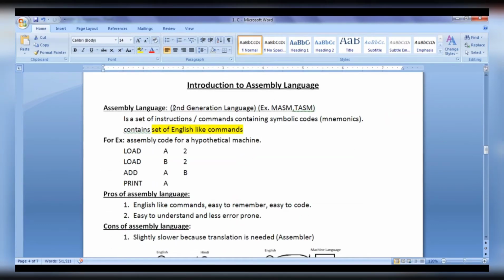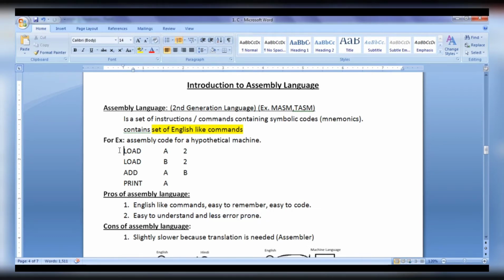Assembly languages are second generation languages. Assembly language is a set of instructions or commands containing symbolic codes or mnemonics. Assembly language contains a set of English-like commands. Here you can see we have a sample code written in an assembly language for a hypothetical machine. There are some advantages of assembly language: it contains English-like commands, easy to remember, easy to code, easy to understand, less error prone.